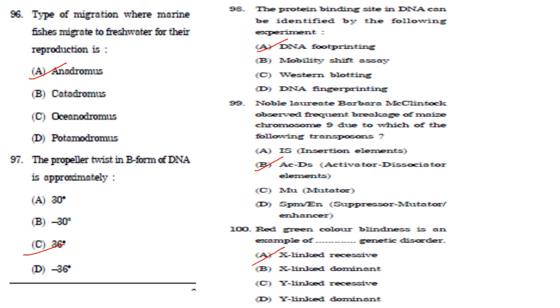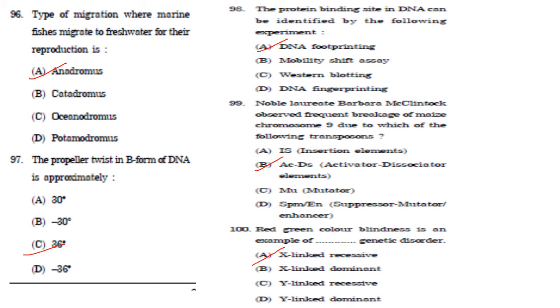So they have asked the propeller twist in B form DNA is approximately 36 degrees. Answer is option C. Then, the protein binding site in DNA can be identified by the following experiment. That is DNA footprinting. Answer is option A.